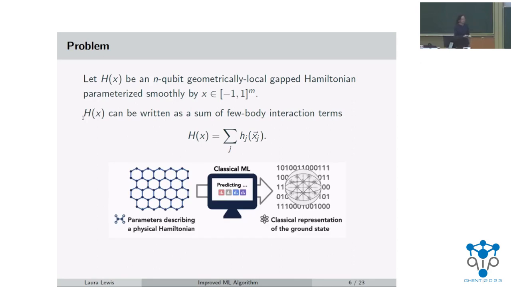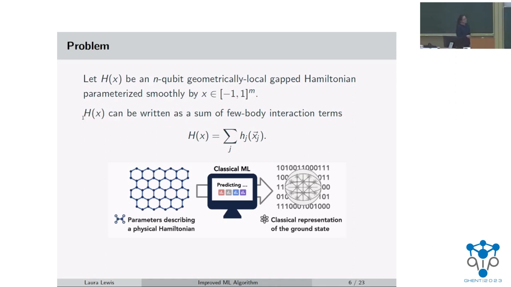And so overall, the problem that we want to solve is that if we had some ML algorithm, we train it on the data, then if we were to give it some parameters describing a Hamiltonian, then the classical ML algorithm will do some prediction, and it will give us a classical representation of the ground state, or in particular, for our case, a ground state property.